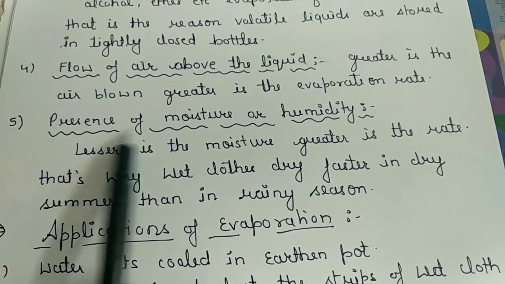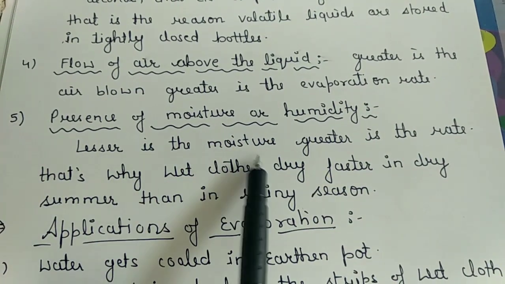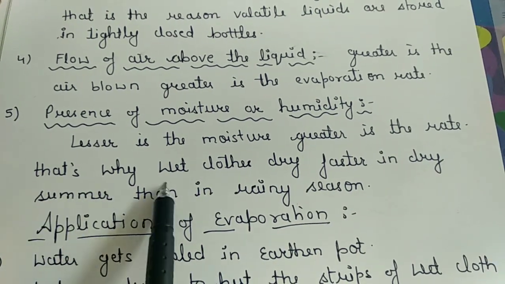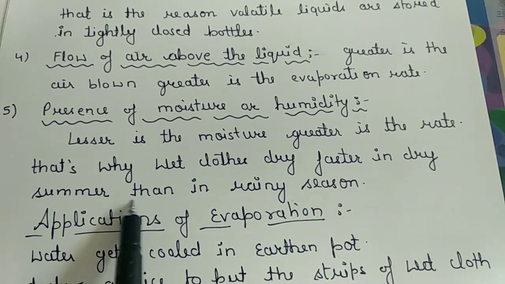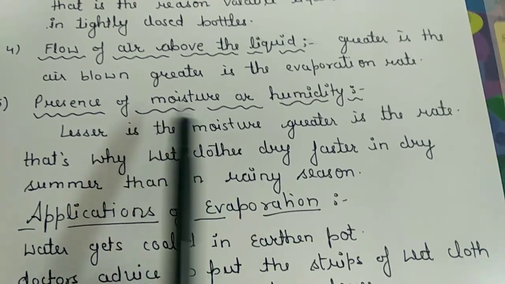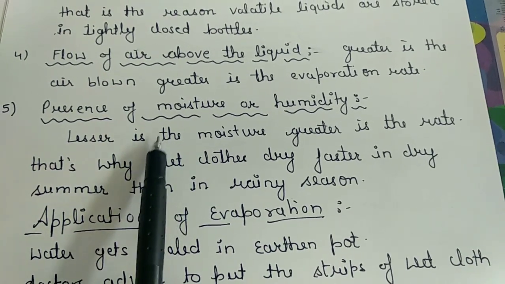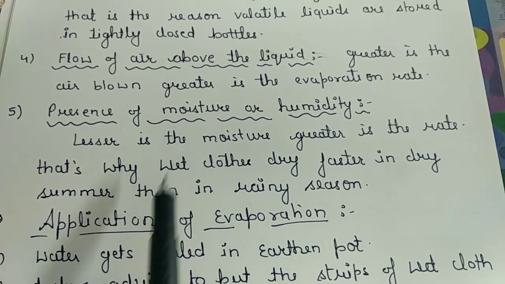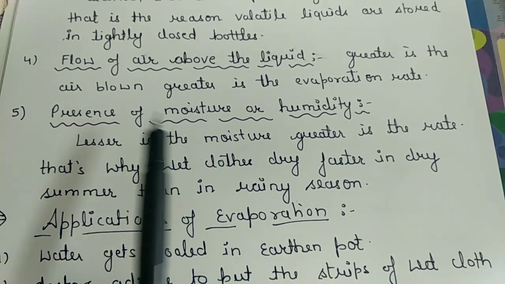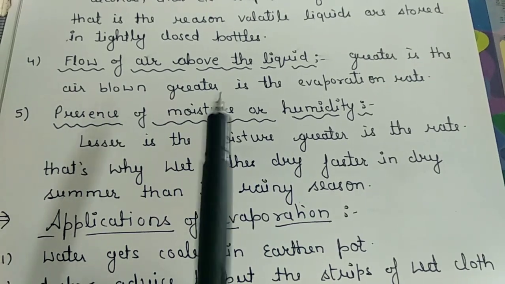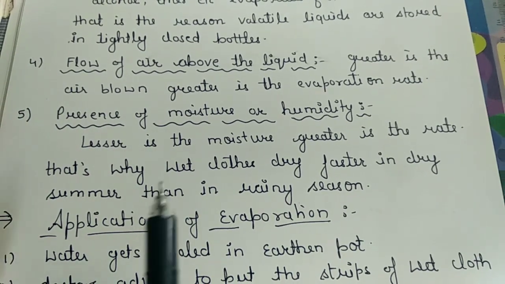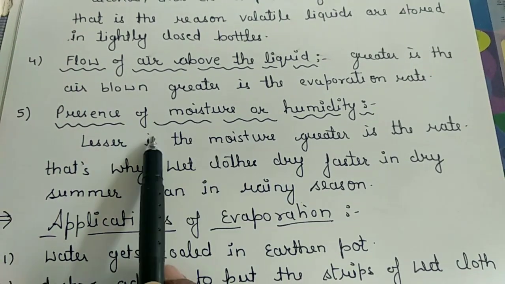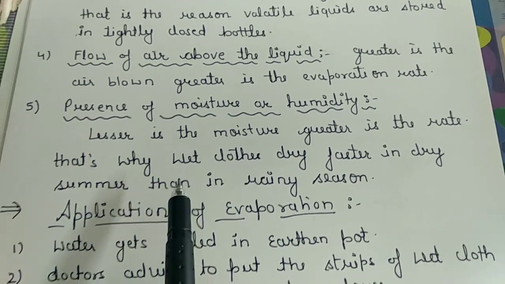Fifth point, presence of moisture or humidity. Lesser the moisture, greater the rate. That's why wet clothes dry faster in summer than in the rainy season. Why does it happen? Because there is already moisture or water content in the atmosphere, so the rate of evaporation decreases. If there is no moisture, it means there is space for the other water droplets to go into the atmosphere. That's why the greater the moisture, the lesser the rate of evaporation.